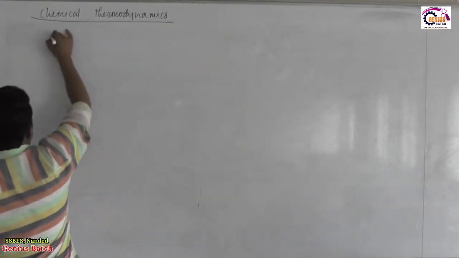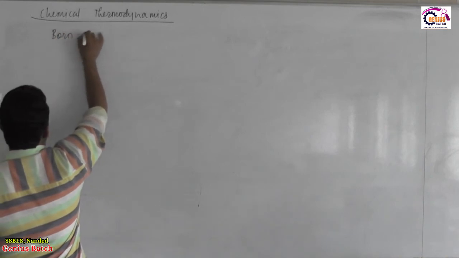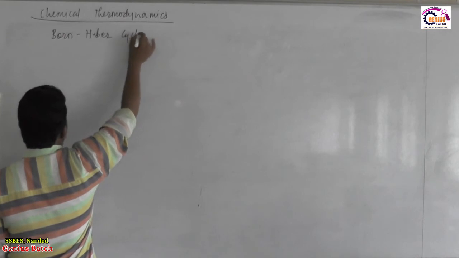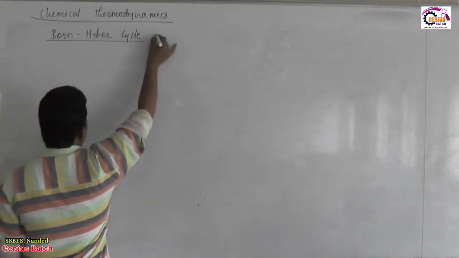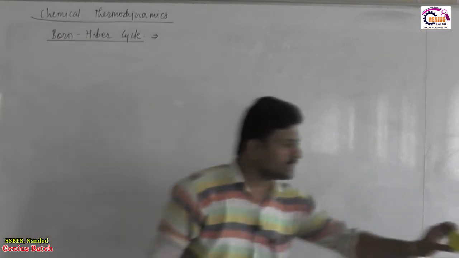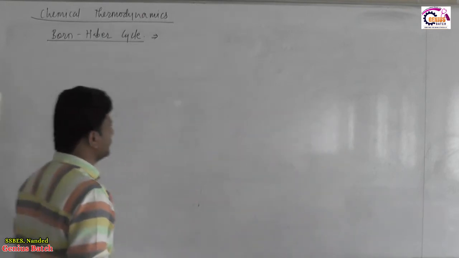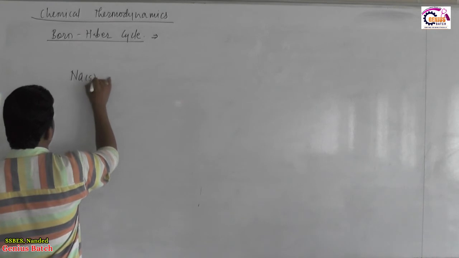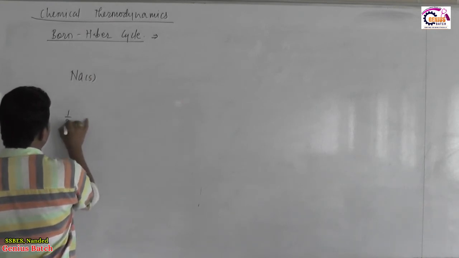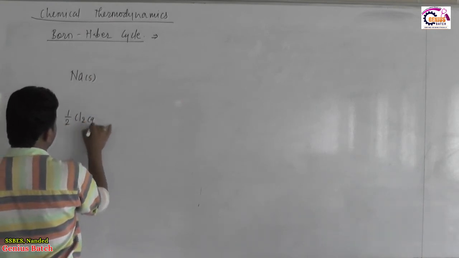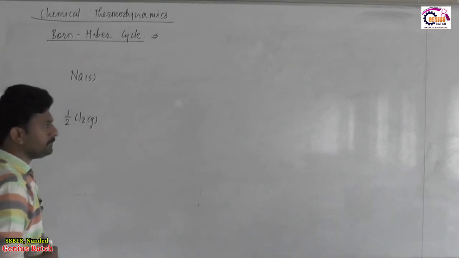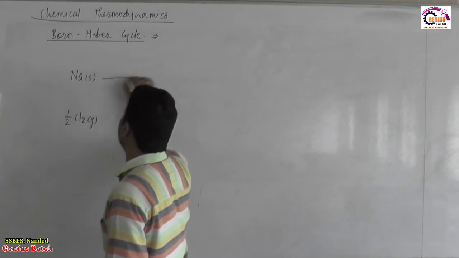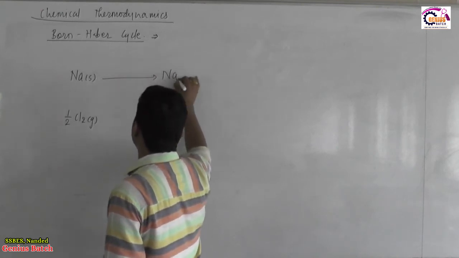So, next to this we will start with Born-Haber cycle, a very easy convention it is. Now, suppose the process for formation of NaCl started with sodium solid and half mole of Cl2 gas, because this much we require. Once we start the process, first this sodium will convert to Na gaseous,